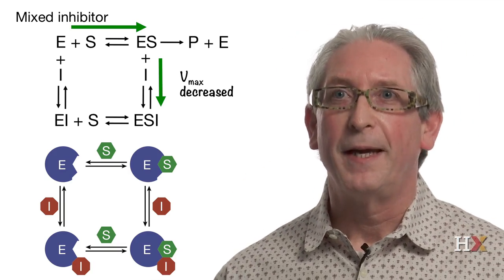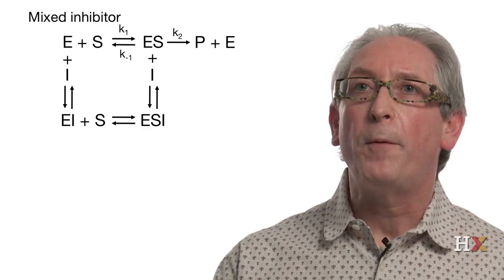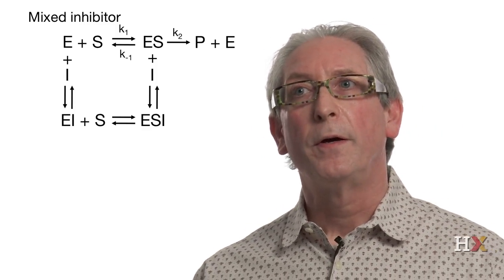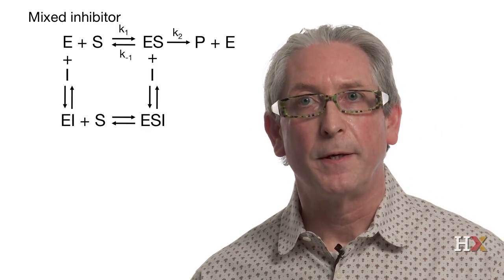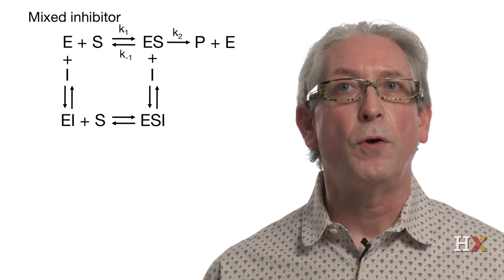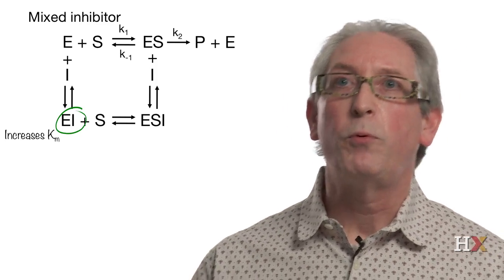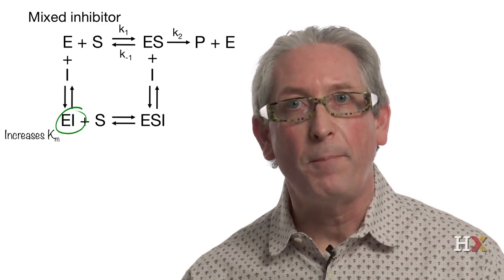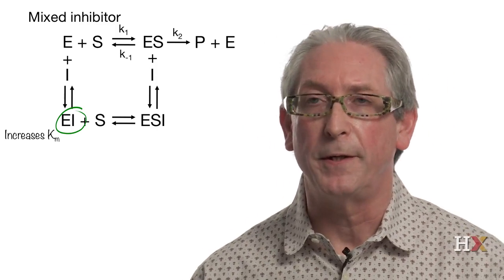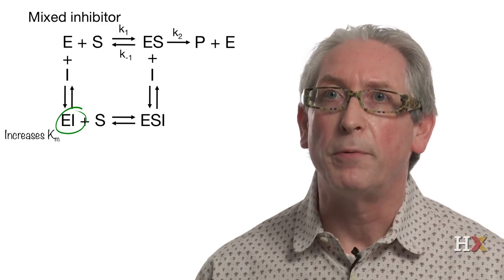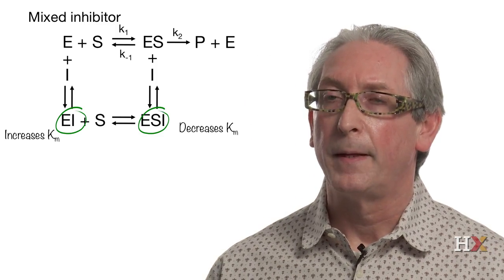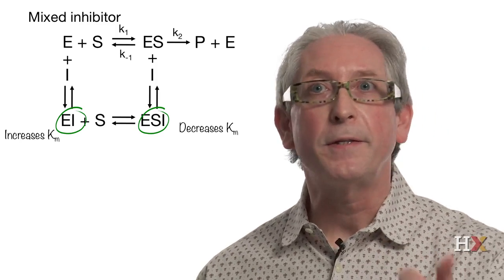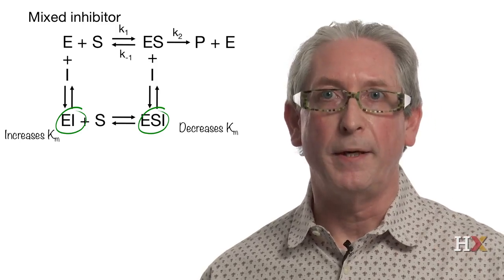What about Km? It's complicated. We have formation of the enzyme inhibitor complex. So we've learned from competitive inhibition that will lead to an increase of Km. But we'll also have the formation of the enzyme substrate inhibitor complex. And we have learned from uncompetitive inhibition that results in a decrease of Km. So what will happen is that Km can either stay the same, increase, or decrease.